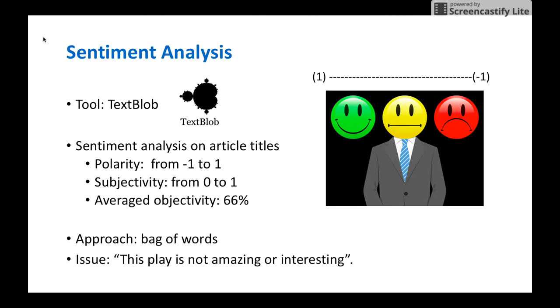TextBlob API. The sentiment analysis is done by using bag of words approach, where we count the number of positive and negative words in each sentence and assign sentiment from -1 to 1 for each line. For each sentence, we also compute a sentiment polarity score from -1 to 1, where -1 is very negative and 1 is very positive, and a subjectivity score from 0 to 1, where 0 is very objective and 1 is very subjective. One issue we are faced with is that some type of sentences like "this play is not amazing" or "interesting" can be wrongly classified to be positive because it has more number of positive words than negative words. This issue should be improved by using a diagram or deep learning method in the future.